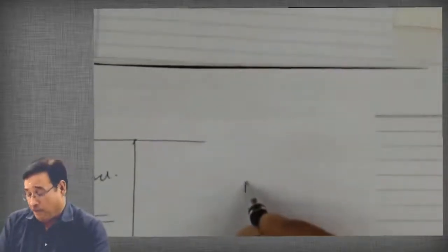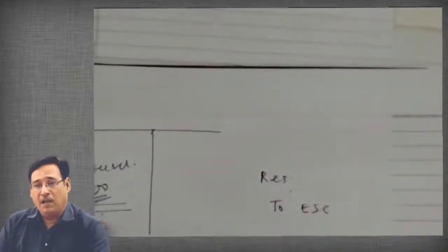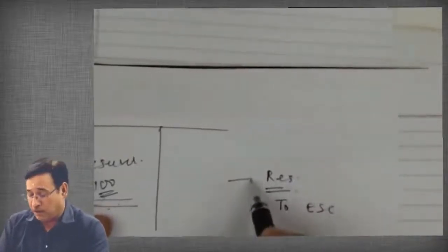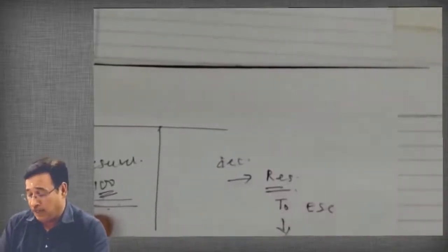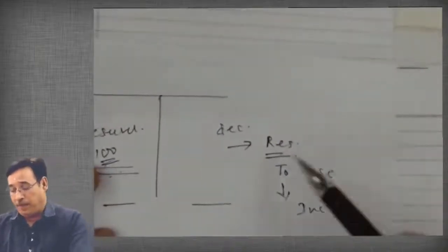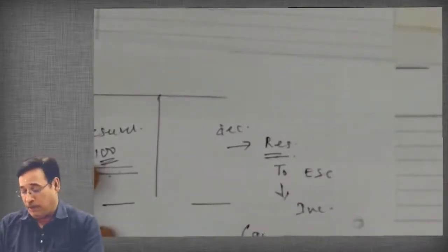Now, just pay attention. When a company makes bonus issue, you are well familiar now that the entry is reserves account debit to equity share capital. I just told you a moment ago also that whenever a company makes a bonus issue, the reserves of the company will get decreased and equity share capital will get increased. No doubt about that. Now just pay attention. In fact, we will see later on that bonus issue is also known as capitalization of profits.